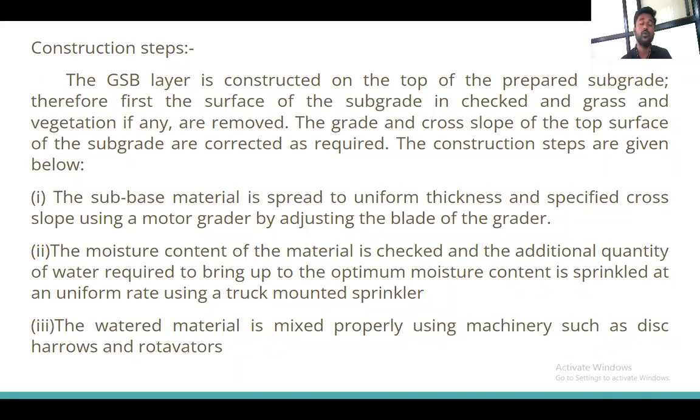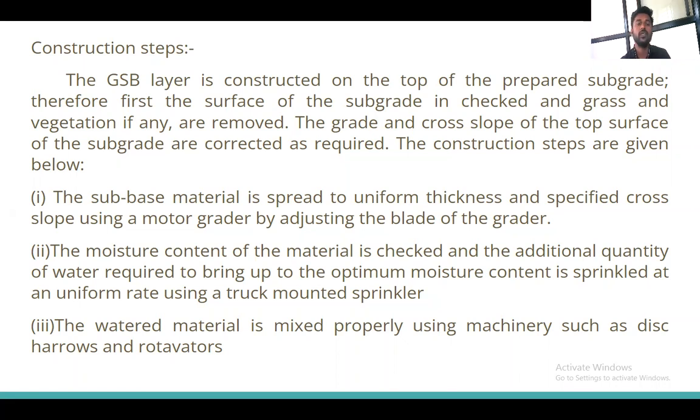We have to construct the subbase layer on the subgrade. Before constructing the subbase layer, what do we have to check? We have to check the subgrade layer, whether it is prepared well or not, whether there is vegetation, whether there is grass or shrubs on the subgrade layer. We have to clean the subgrade layer before we lay the subbase layer.